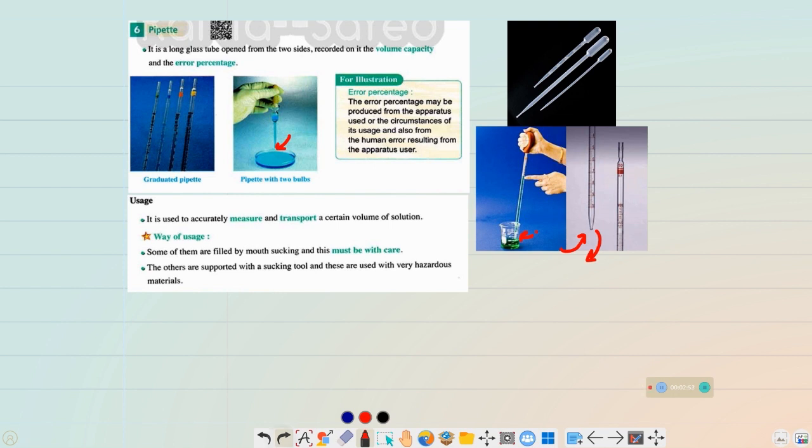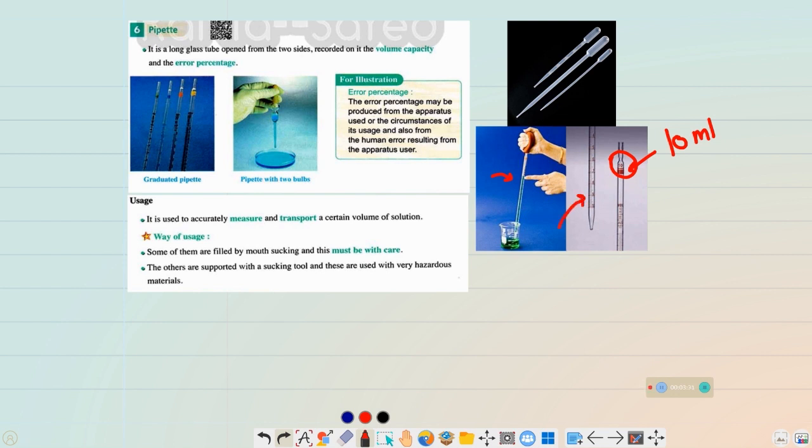Okay, great. Now let's see the graduation on the pipette. Here, the pipette is a long glass tube, open from both sides, with its volume capacity recorded on it. So you can see here, the number 10 refers to the capacity of this pipette. That means the pipette capacity is 10 milliliters. Fine. And here is the graduation.